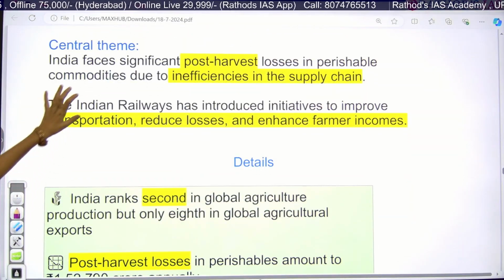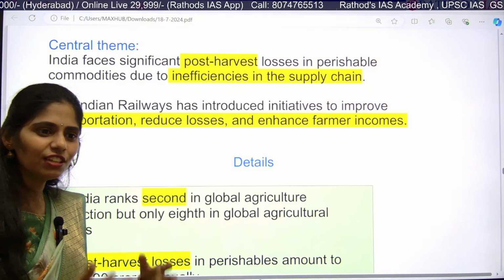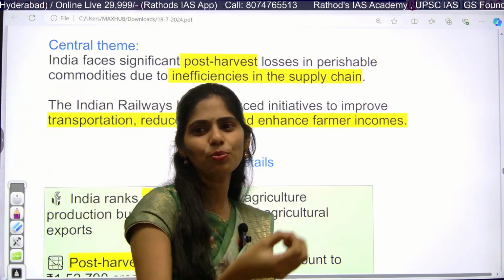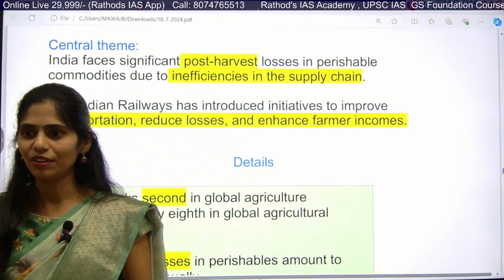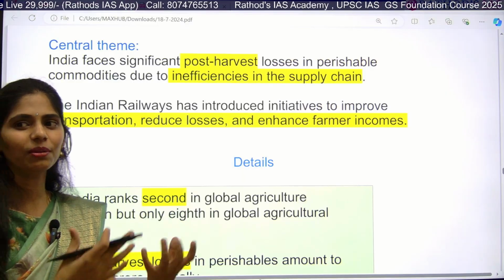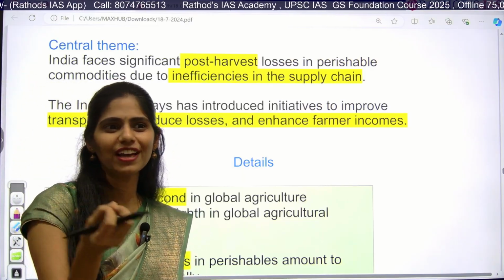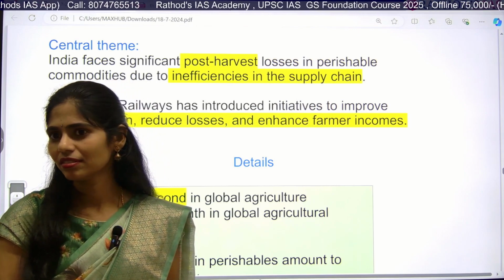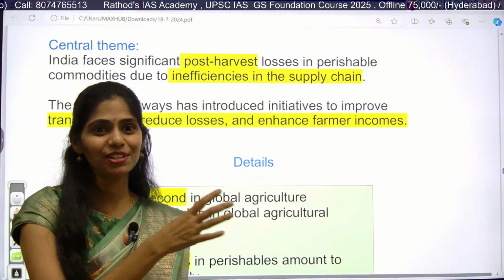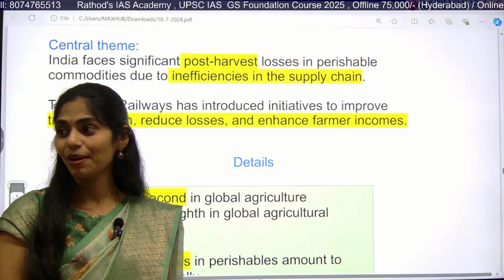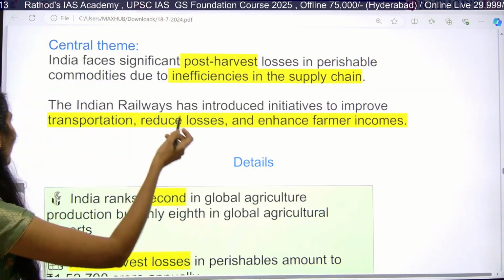So India is facing significant challenges in post-harvest losses, because fruits and vegetables especially get spoiled within days. They cannot be stored even for 1 week. For example, tomatoes will get rotten within 2 to 3 days. Which fruits will spoil fast? Banana. Apples will not; apples can be stored for a long period of time. Apart from that, mangoes.